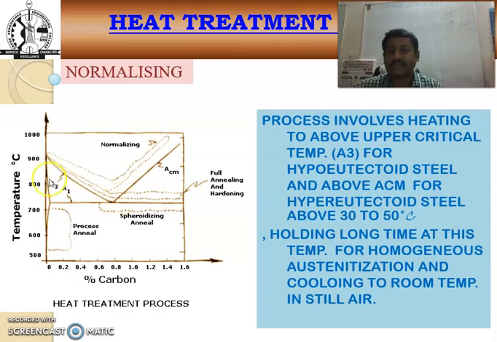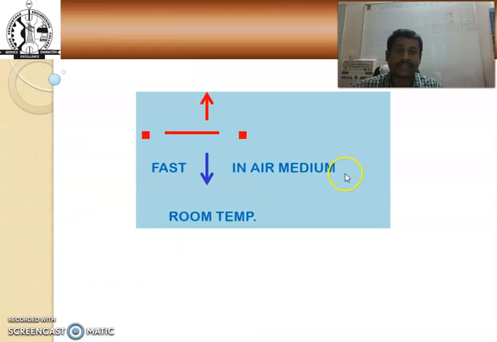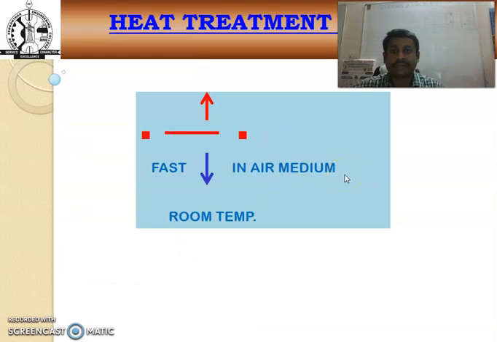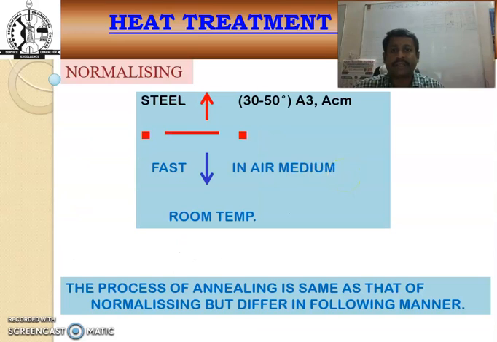So this is the schematic representation of the normalizing process. The heat treatment involves heating above the upper critical temperature, that is the A3 line. This is percentage of carbon versus temperature. So in this, the steel is heated above the upper critical temperature and cooled by air at room temperature.